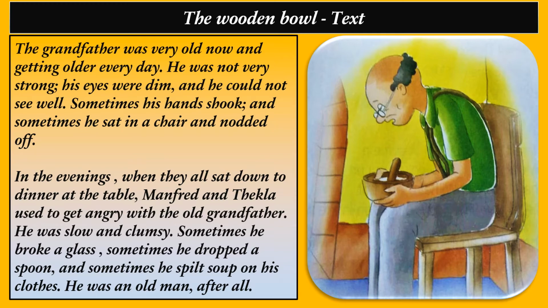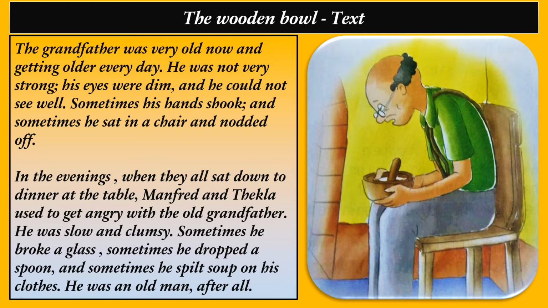In the evenings, when they all sat down to dinner at the table, Manfred and Tekla used to get angry with the old grandfather. He was slow and clumsy. Sometimes he broke a glass, sometimes he dropped a spoon, and sometimes he spilled soup on his clothes. He was an old man after all.